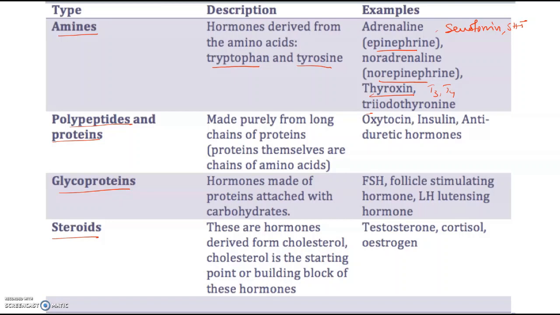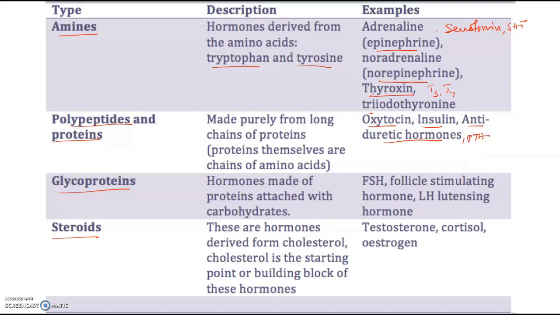Then polypeptide proteins, these are made up of many amino acids. These are pre-pro proteins which are broken down to pro proteins which are broken down to proteins. So examples are oxytocin, insulin, antidiuretic hormone, your parathormone.